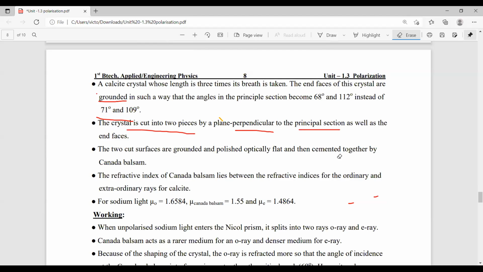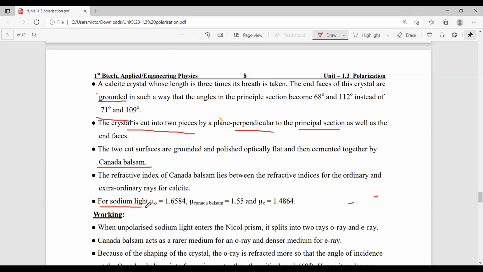Now they are joined together with a material called Canada balsam. Here, this is the very important point, because the refractive index of Canada balsam lies between the refractive indices of the ordinary ray and the extraordinary ray.